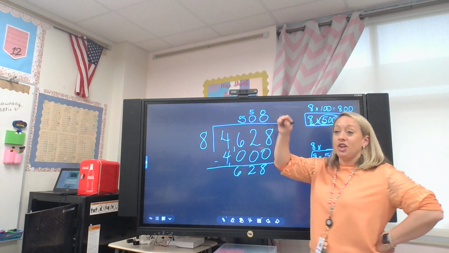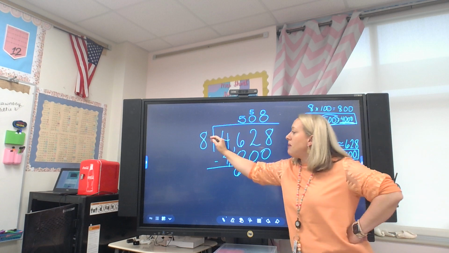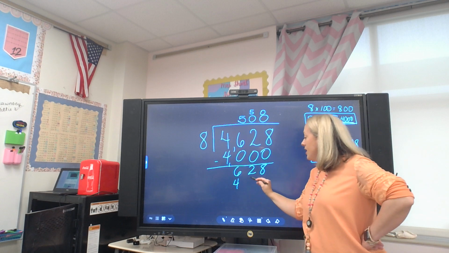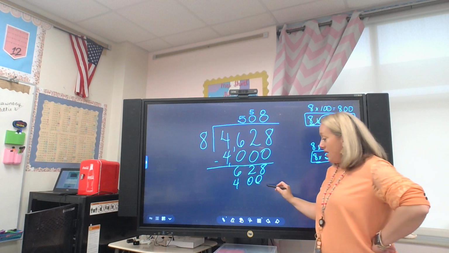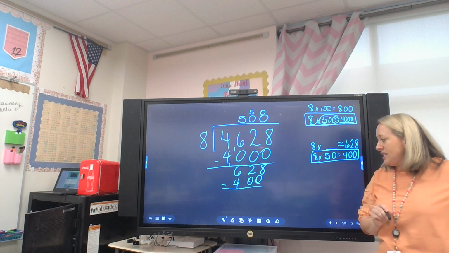There, yep. We're going to do step 3, multiply the partial quotient by the divisor, 400. Then we subtract. Good job. What's that going to be, Dalton?